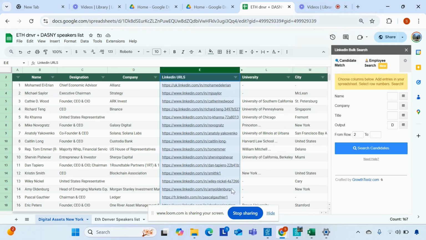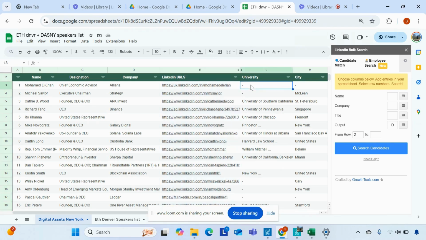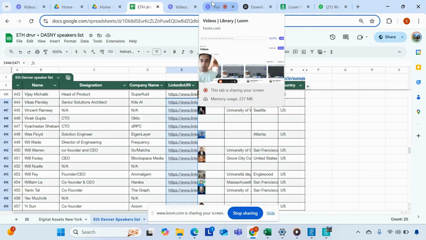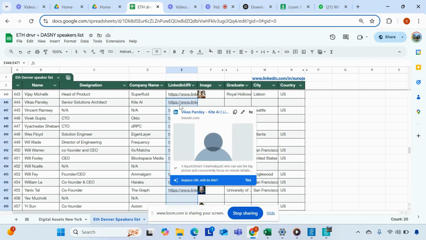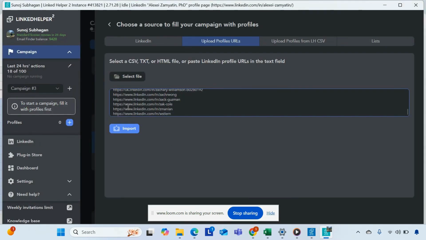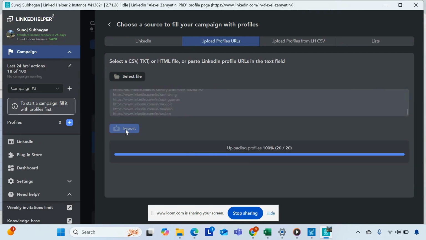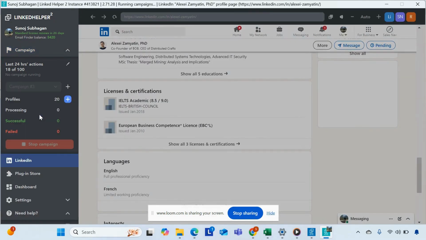Now, step number two is for us to use LinkedHelper. All I do is copy the names after the extension auto-populates the LinkedIn URLs of the speakers attending the event. In this case, I'm going to select 20 speakers' URLs. Let's copy this and paste it onto LinkedHelper. This is the queue wherein I can paste the URLs. I'm going to import these speakers, and let's go ahead and start the campaign.